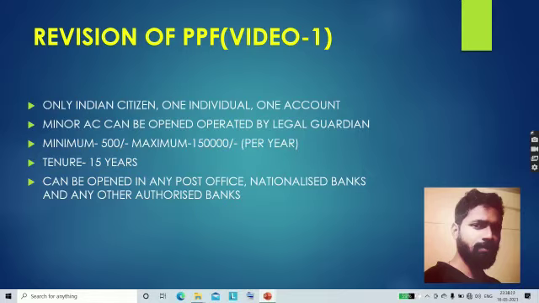So let's start. Only Indian citizens are allowed to open an account in this scheme. One individual can open only one account. A minor can also open an account in this scheme, which is to be operated by a legal guardian.